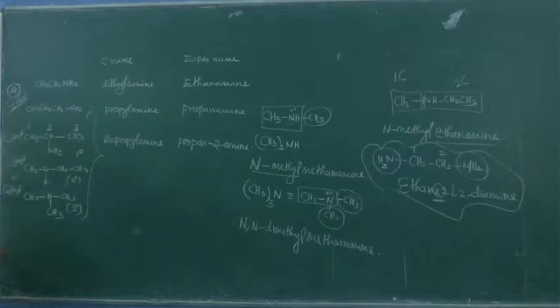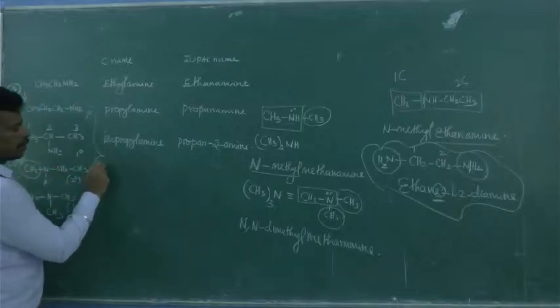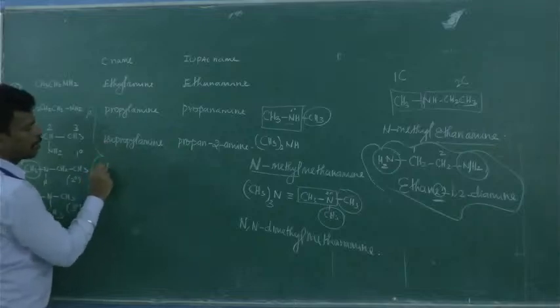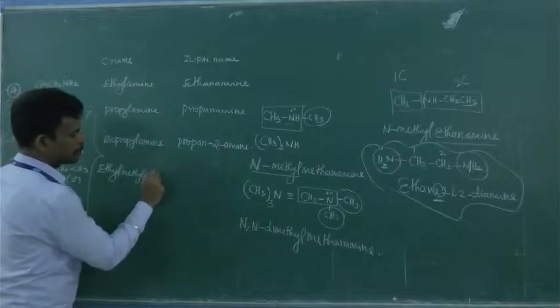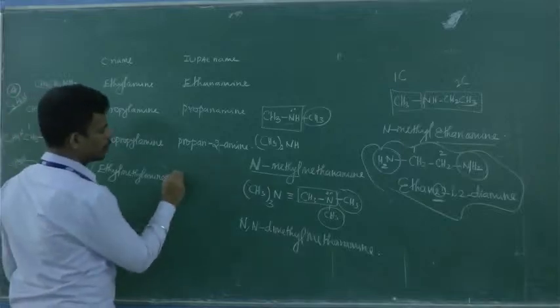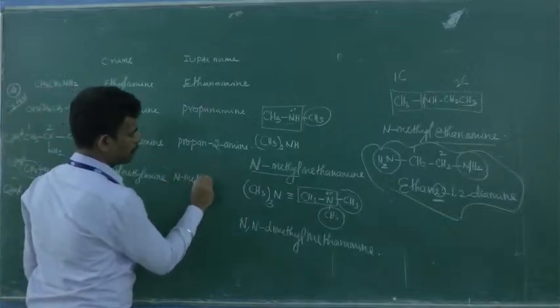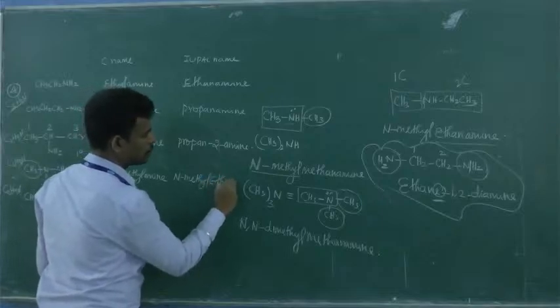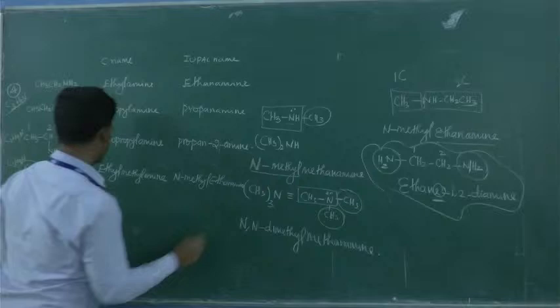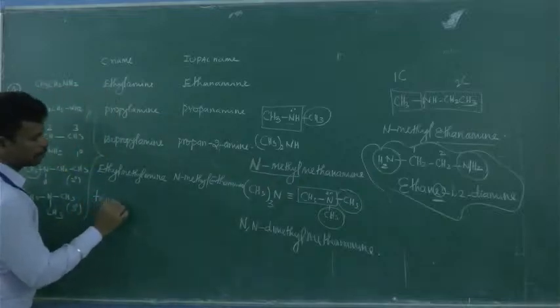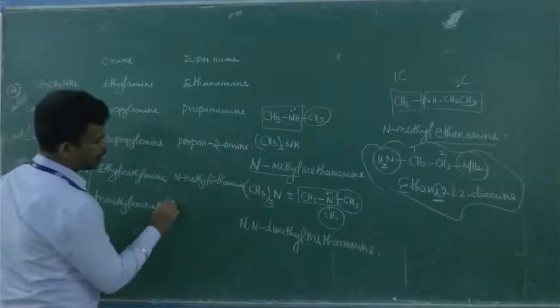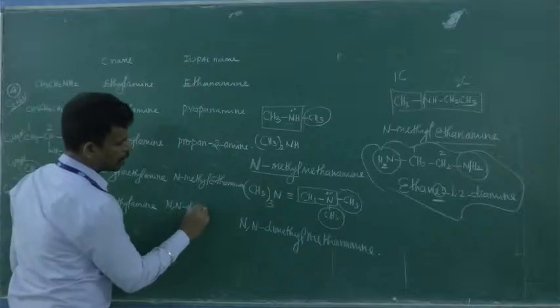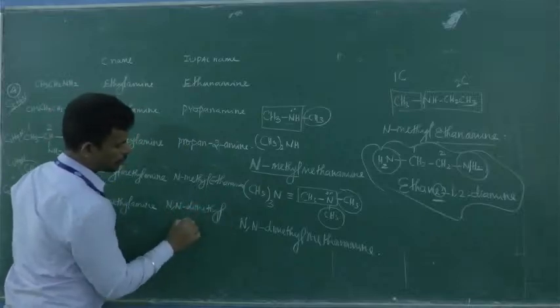Next, this is going to be one carbon, 2 carbon. It is going to be ethylmethylamine, whereas the IUPAC name is going to be N-methylethanamine. About this one, trimethylamine. This is going to be N,N-dimethylmethanamine.